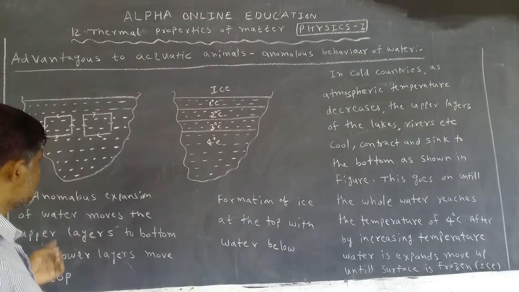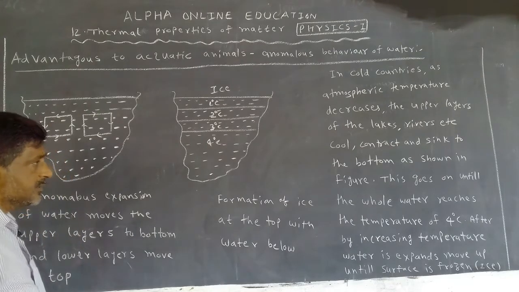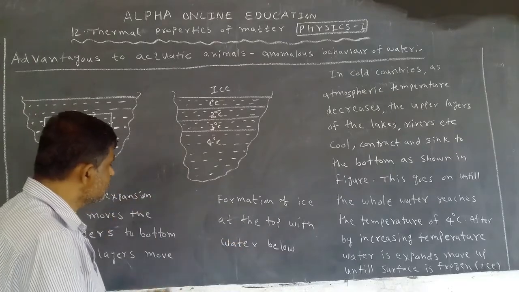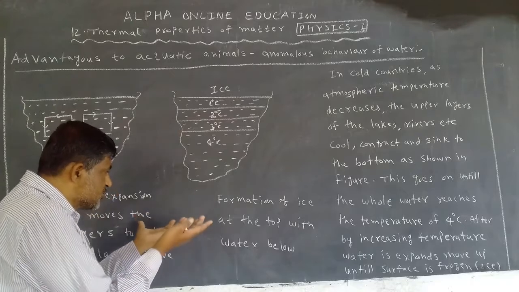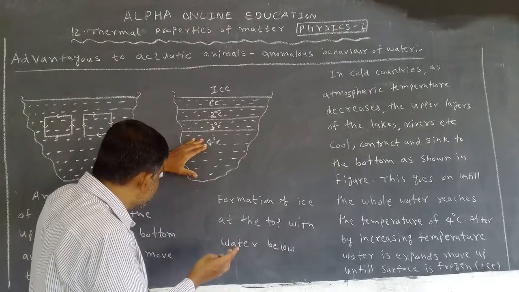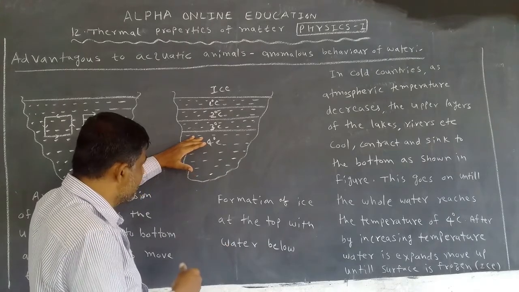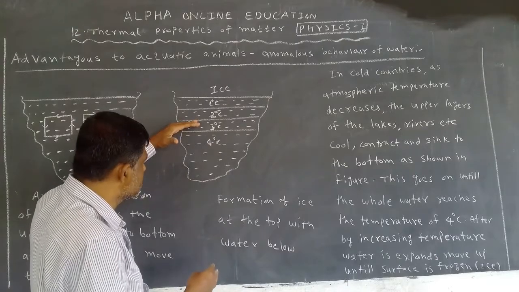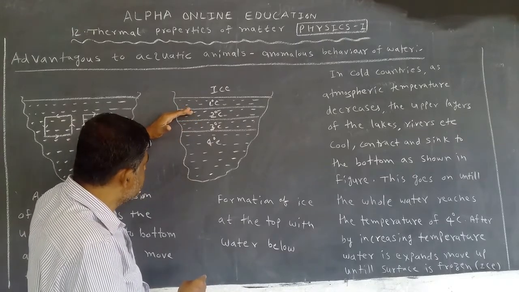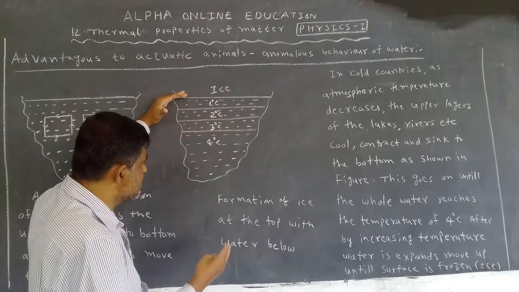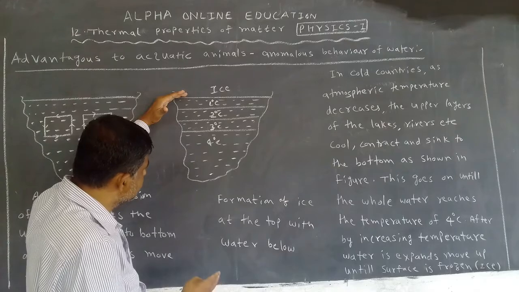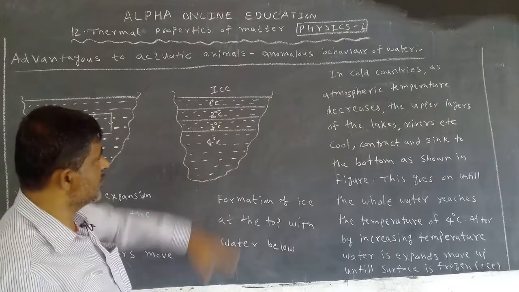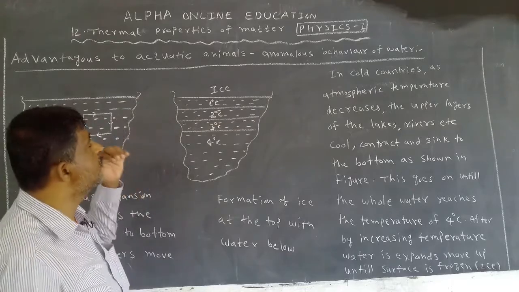Then after it becomes 3 degrees centigrade. At 3 degrees centigrade, what happens? It starts to expand. That's why from 4 degrees centigrade, the temperature is now 3 degrees, the volume increases. Then after temperature is 2 degrees, again volume increases. Temperature is 1 degree, again volume increases. Temperature is 0 degrees centigrade, again the volume increases till the surface of the water is frozen or becomes